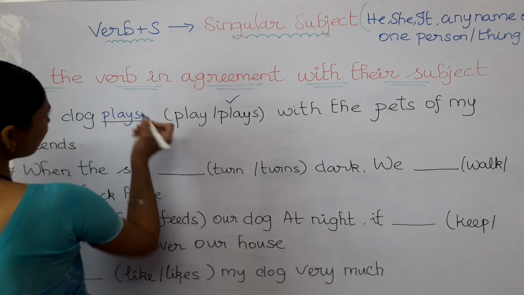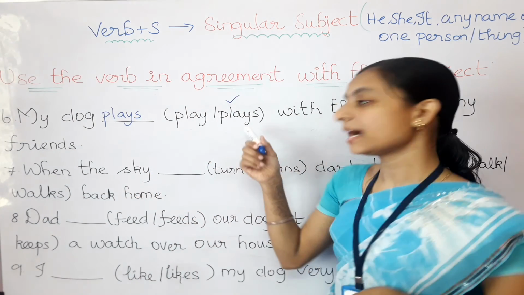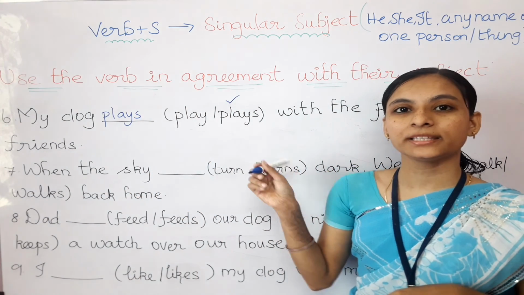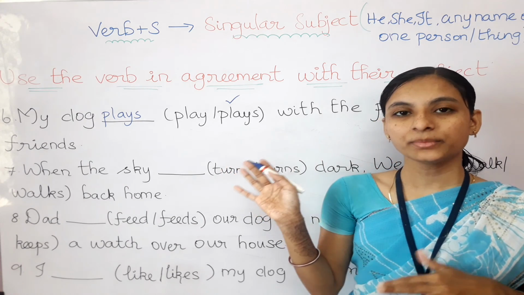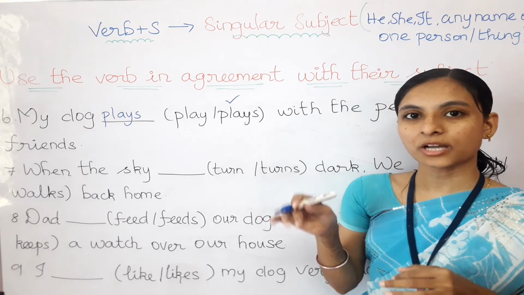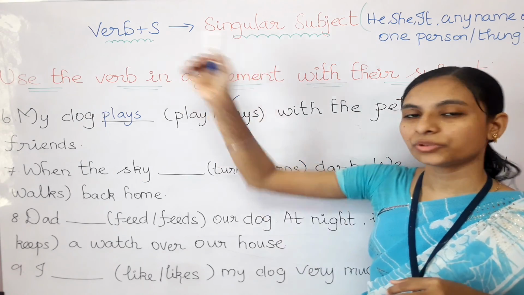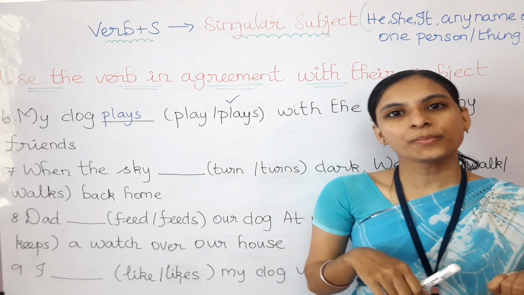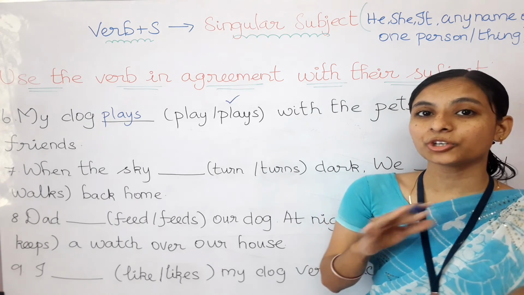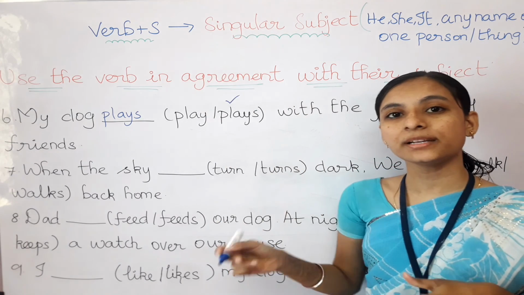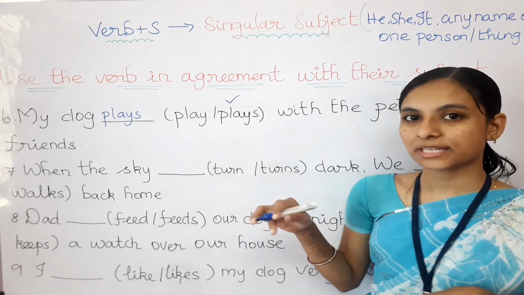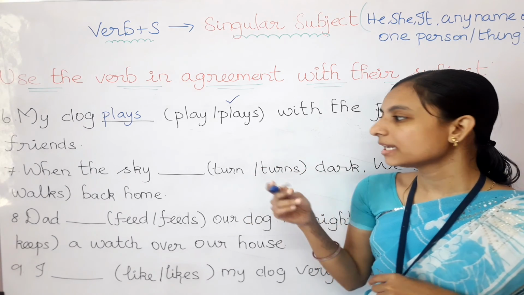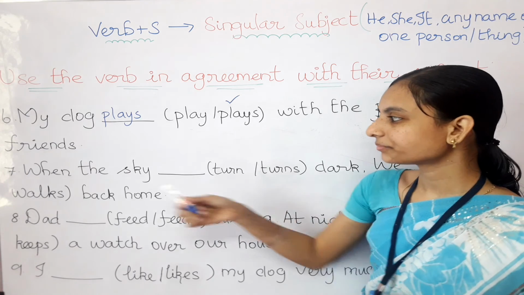P-L-A-Y-S, plays. This is applicable only in the present time. When we are talking about present time sentences alone, we need to add s to the verb. If we are talking about a past time action, you should not add s to the verb. Instead you need to use ed. Am I right? So let's go for the 7th one. Don't get confused.